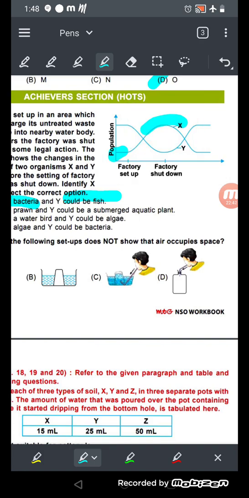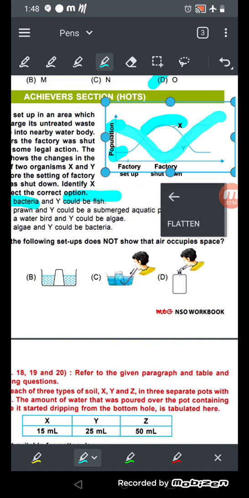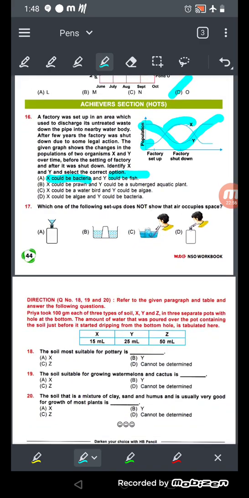So it can be bacteria. And the fish, firstly the fish was more in that water body, but as the untreated waste material was added, the fish became less. So the answer will be it could be bacteria and fish.